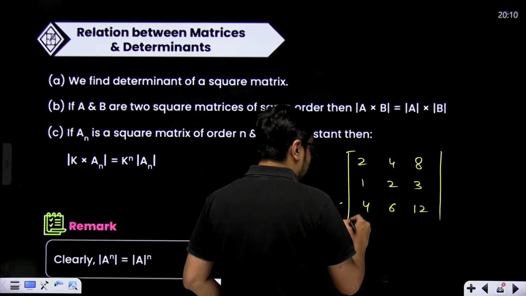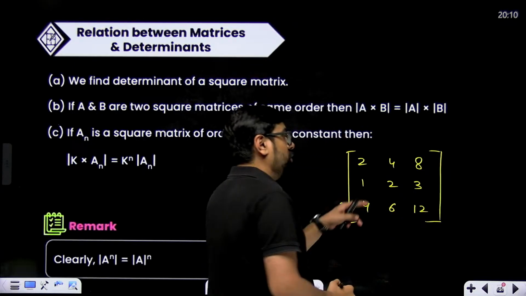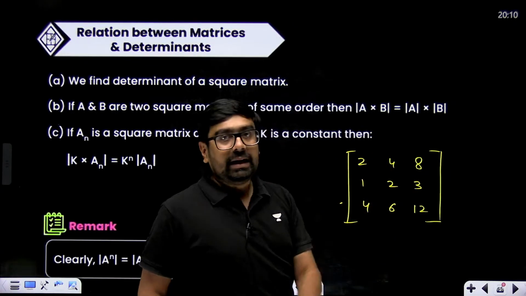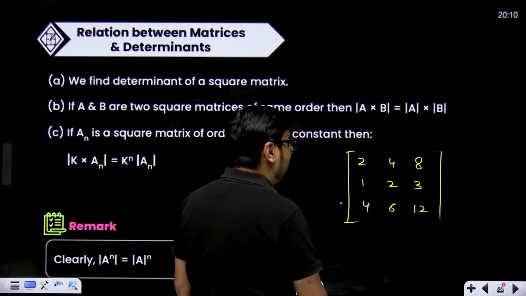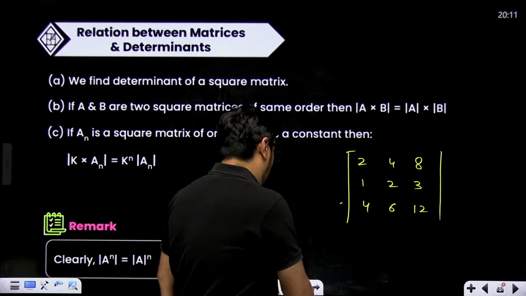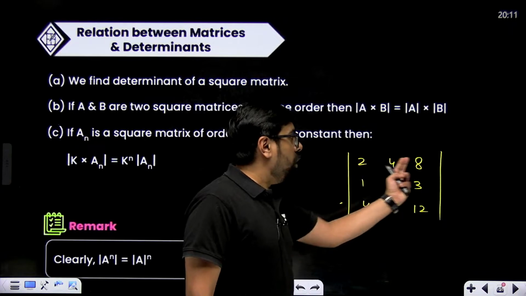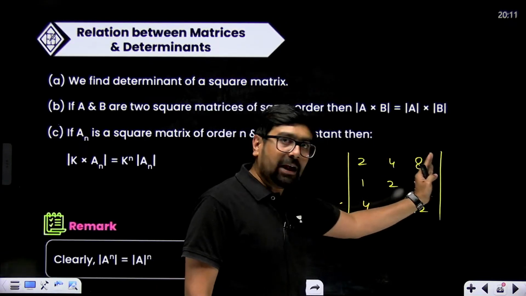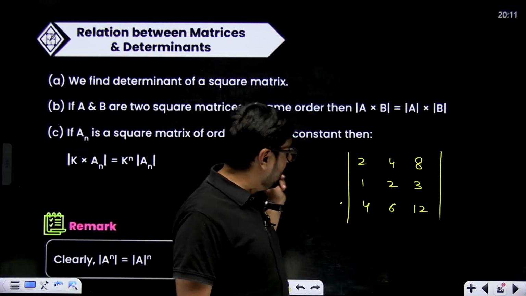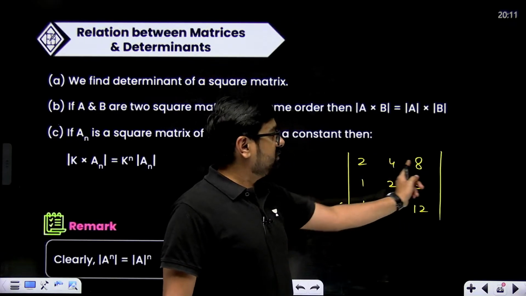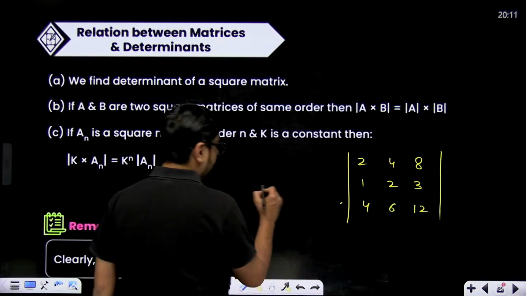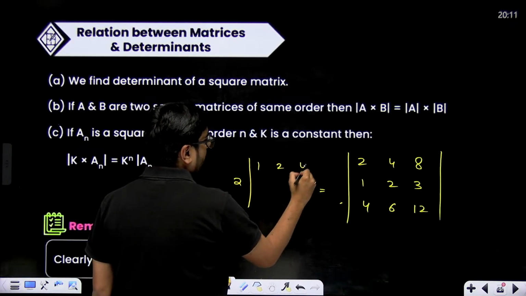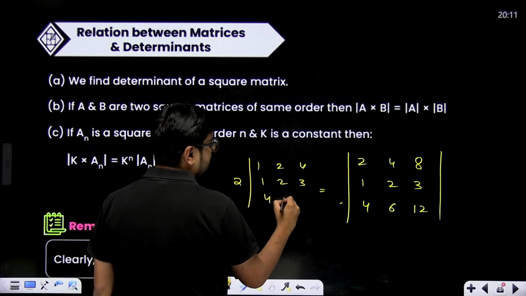If it was a matrix, then I cannot take 2 common because 2 is not common in all the elements. 1 and 3 I cannot take out 2 common. But if it is a determinant, how will I take 2 common? 2 can be taken out common from an entire row or from an entire column. So can you take out 2 common from any row? Yes, from this row I can take out 2 common. So this will become 2 multiplied with 1, 2, 4, 1, 2, 3, 4, 6, 12.